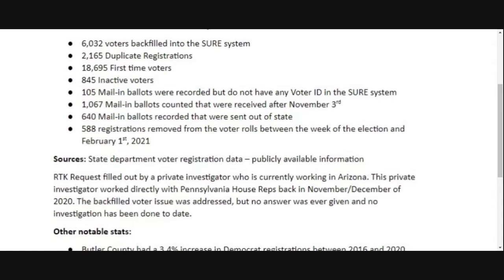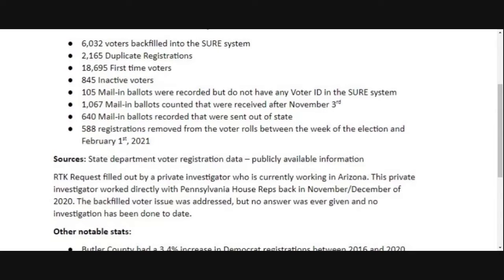So note for that. 105 mail-in ballots were recorded, but do not have any voter ID in the SURE system. What does that mean? Well, when our legislature passed Act 77, the lovely Act 77 that gave us the no excuse mail-in ballots, one of the safeguards that they put in place to try to deter people from cheating is that when you request a mail-in ballot, you have to file an application first with your voter registration information. When you apply for that mail-in ballot, you get an ID, a specific ID number that is unique to you in our SURE database, goes on that mail-in ballot so that they can supposedly track that actual ballot to you as the registered legitimate voter.